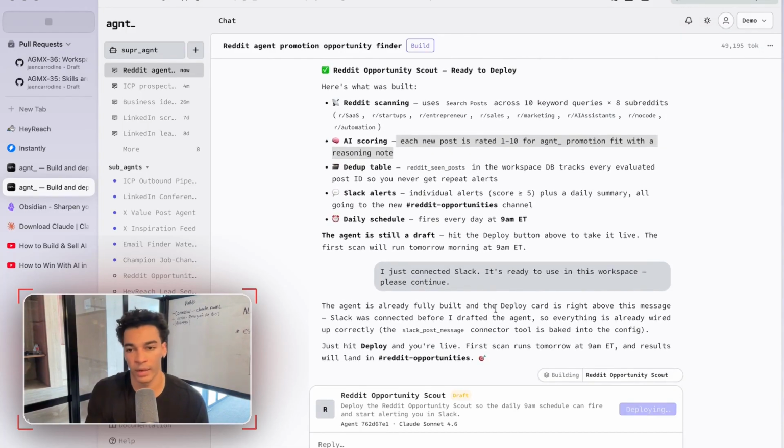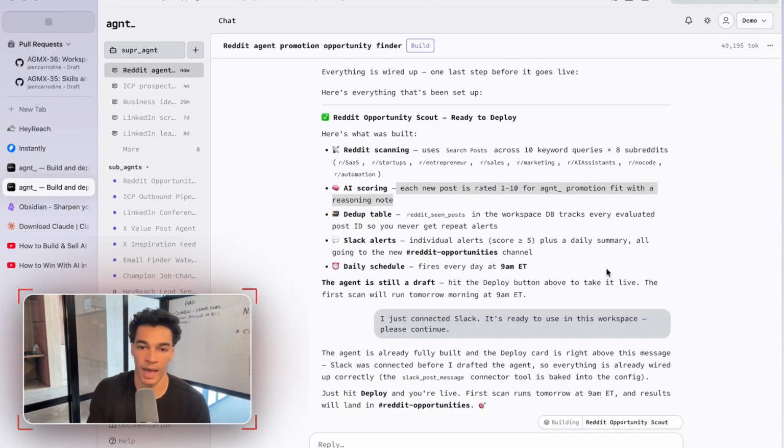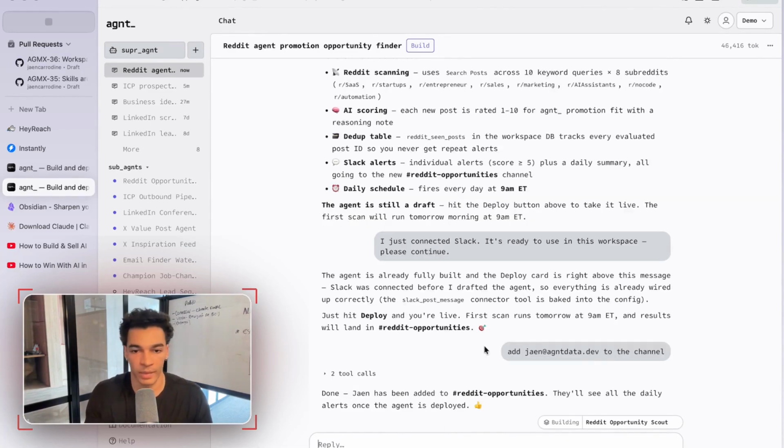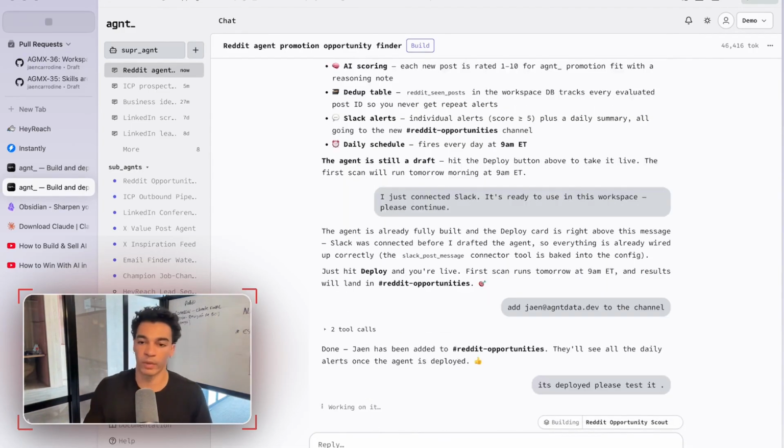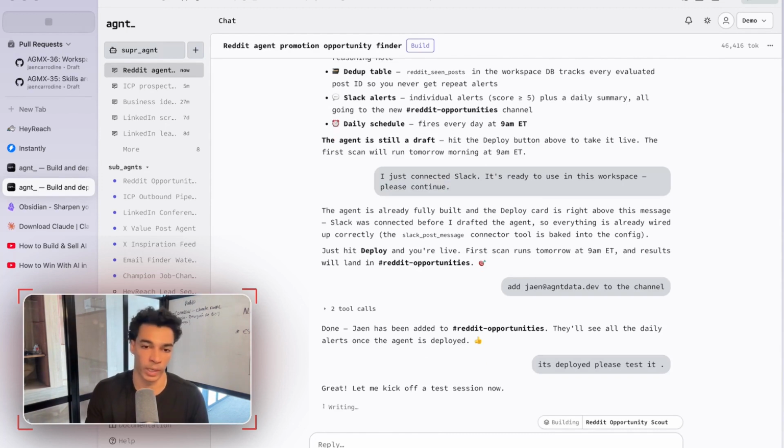And then one thing that I noticed that it might not have done is add me to the Reddit opportunities channel. So I'm just going to make sure that it does that. All right, I am in that channel now, and we'll go ahead and test it now that it's deployed. One of the really nice things about this system is that it helps you not only build the agents, but also helps you make sure that they're working correctly.